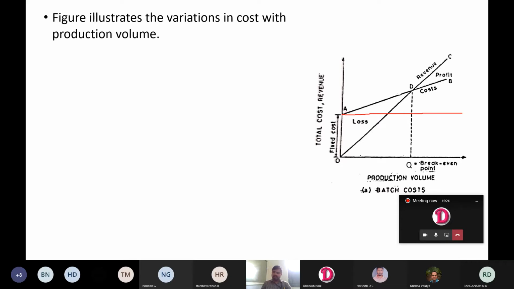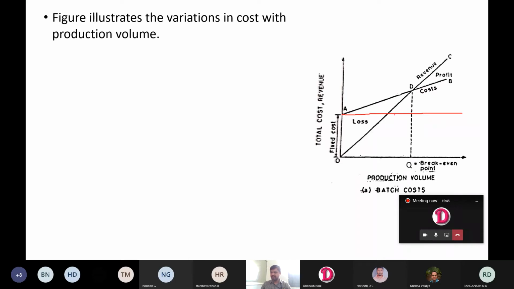Next, if the production volume increases, then this is the line of total cost. This line represents total cost. As the production volume increases, because of the increase in variable cost, the total cost also will increase. Fixed cost will remain constant.